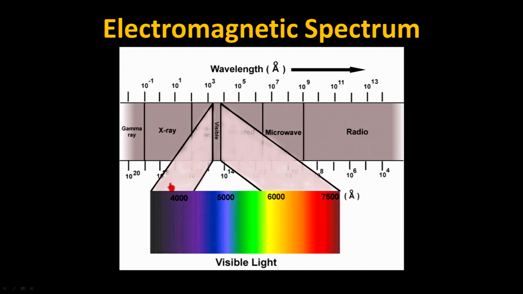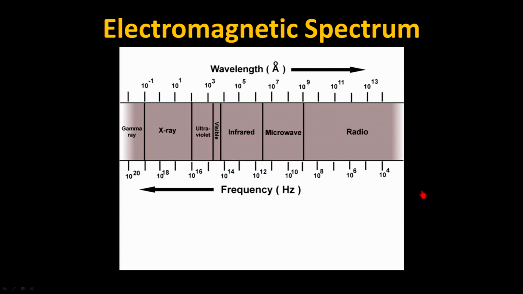So all we're simply doing is changing the wavelength of the light, and of course, as your brain perceives different wavelengths, it shows you different colors. So this is what we see, this is everything that you will see in the world around you. This is what your brain can perceive. Your brain cannot perceive any wavelength shorter than about 4,000 angstroms, and your brain cannot perceive anything longer than about 7,000 angstroms.